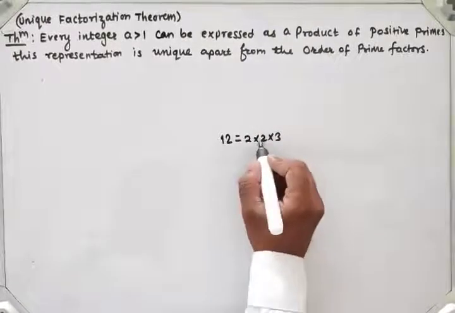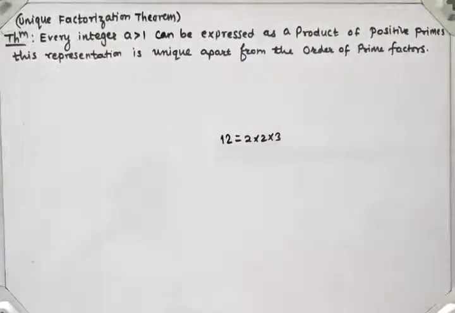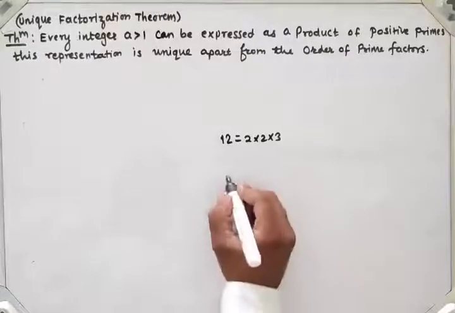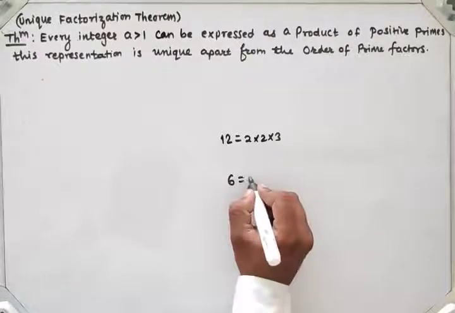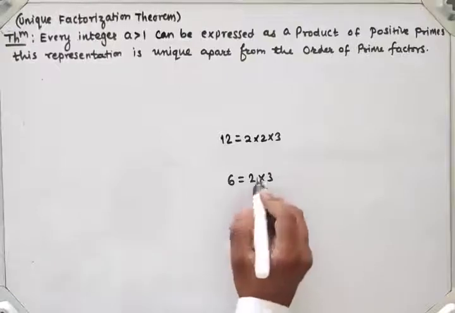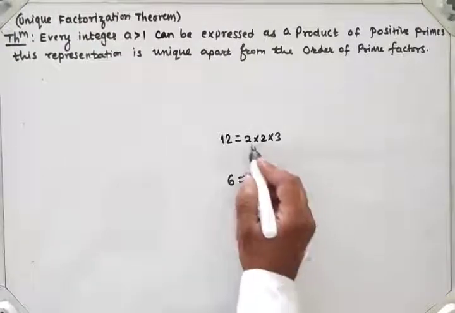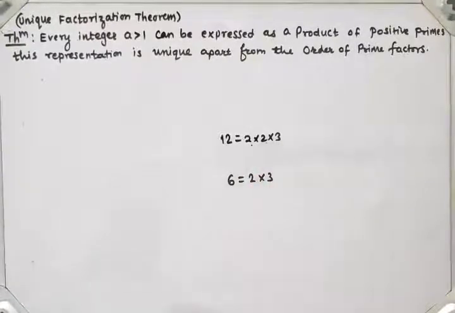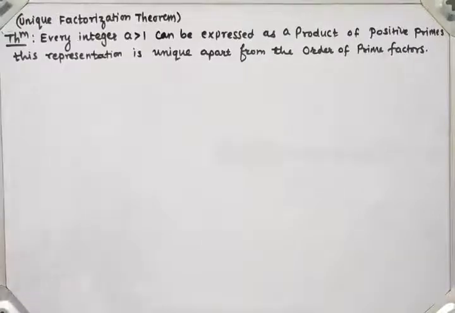Or suppose 6 can be written as 2 into 3, and 2 and 3 are prime. Every integer greater than 1 can be expressed as a product of primes, and this representation is unique apart from the order of primes. Let's prove.